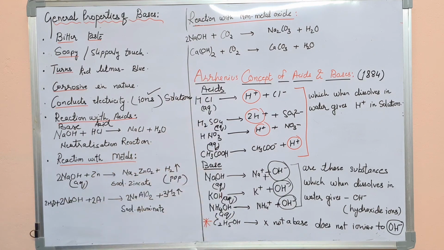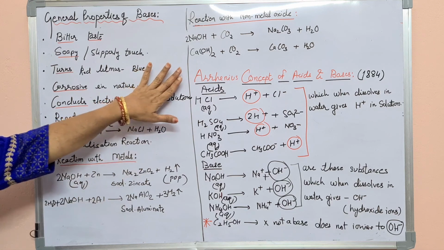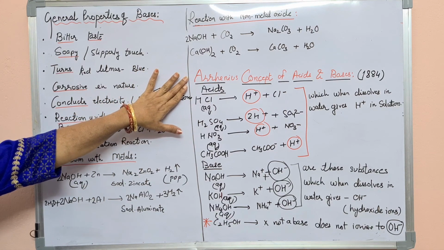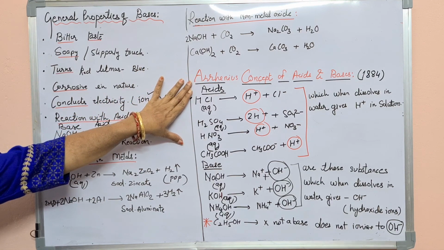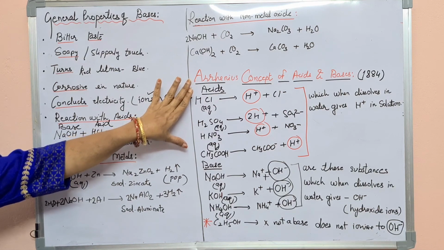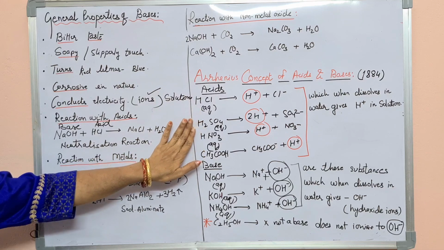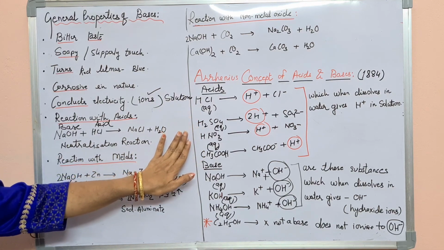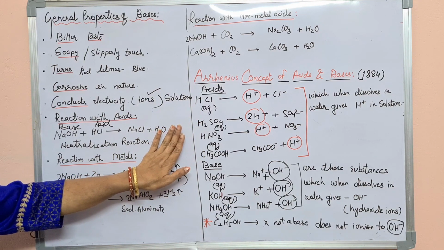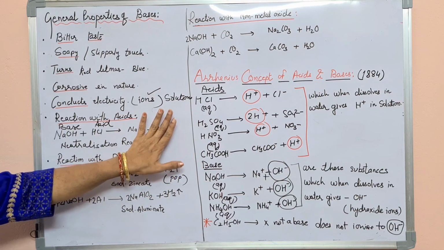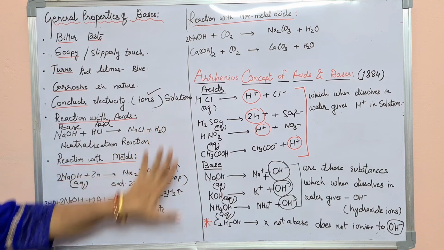So this is the definition according to Arrhenius, dear students. As I already told you, many other concepts of acids and bases are there, but this Arrhenius concept is up to the level of 10th class CBSE. Otherwise, in the 11th class we will study different concepts also. So thank you, this much in this video.